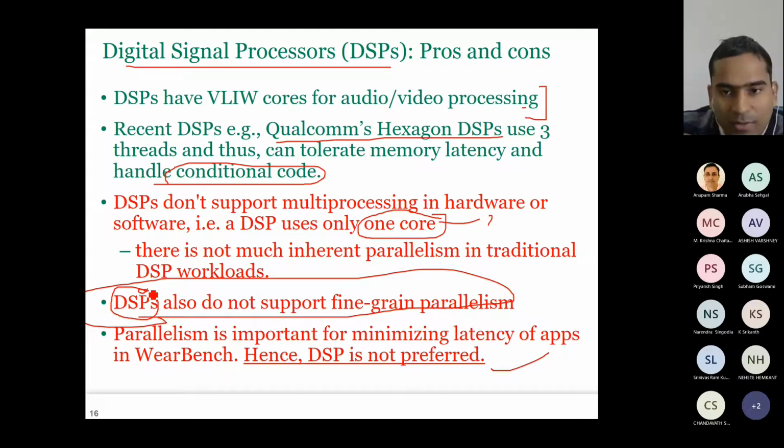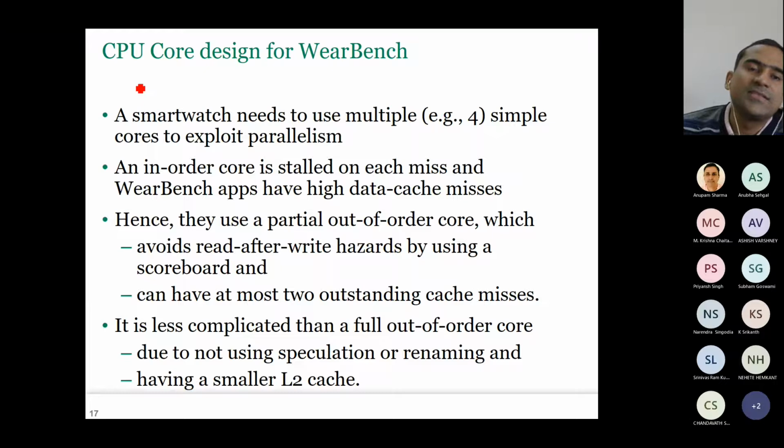DSPs focus so much on just 1 or 2 threads. Here we don't have multiple cores. All we have is just one core. That one core has 3 threads, but we don't have more than one core. Now that's why they have chosen to use a CPU core. Okay. Is it clear till now? Any questions till now?